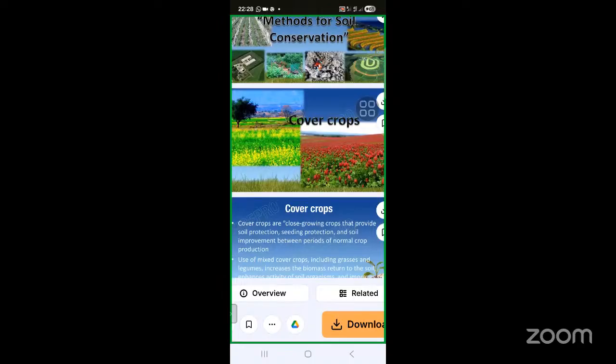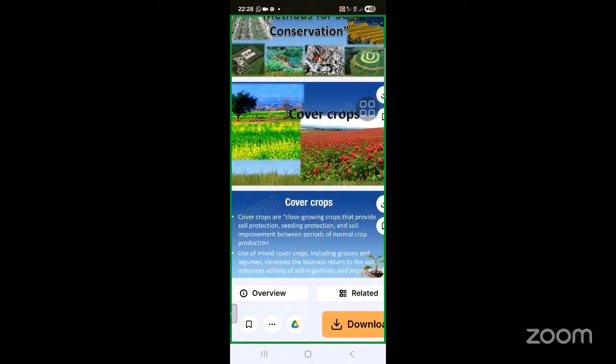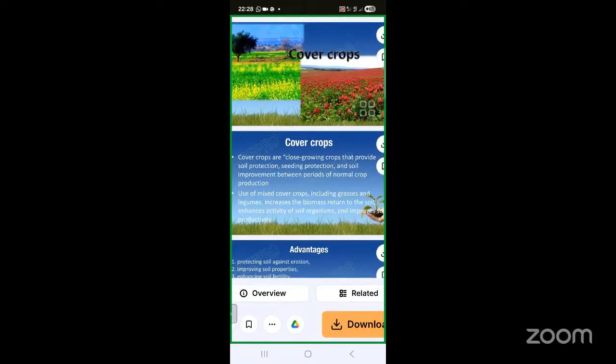especially the cover crops. These cover crops are very important, and we can grow them and also provide them. The close growing crops provide soil protection, seeding protection, and soil improvement management between periods of normal crop production. So these mixed cover crops, including grasses and legumes, especially increase the biomass returns to the soil, enhance the activity of the soil organisms, and improve soil productivity.